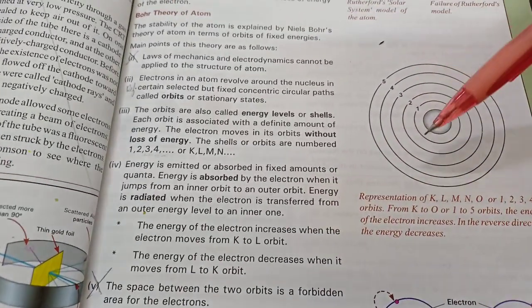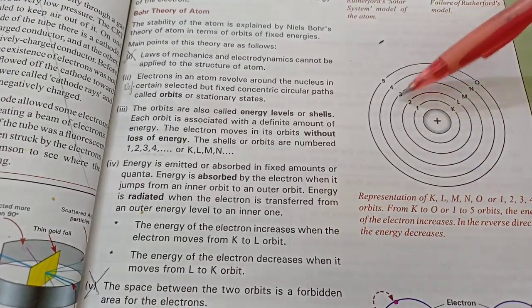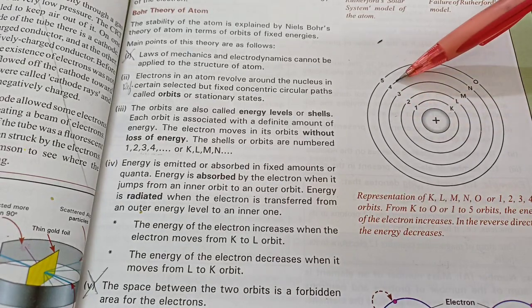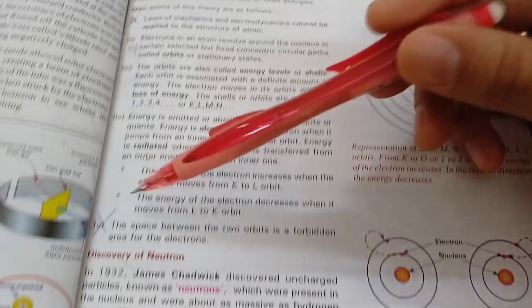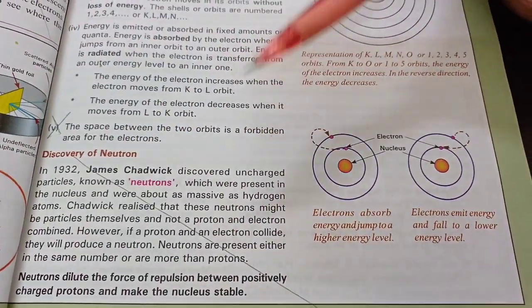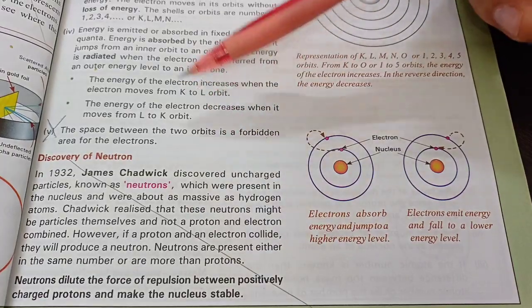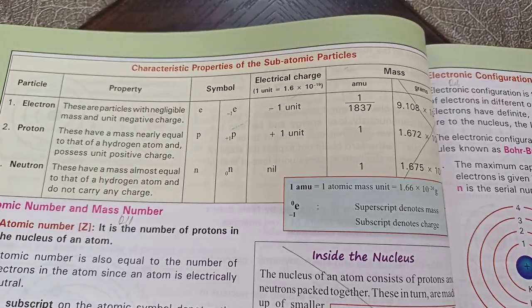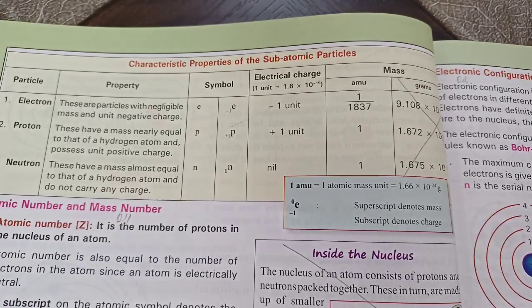Now it's to be noted that each shell actually has sub-shells also, like orbitals called S, P, D, F. But that is not in our syllabus. Roman number 5 is cancelled. Discovery of neutron also cancelled. But if your school teacher wants you to learn the names of the scientists who discovered various things, then do learn them. Personally, I feel that we should just learn science and not history of science.